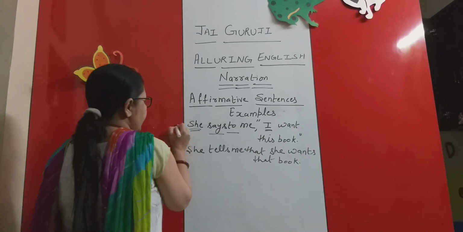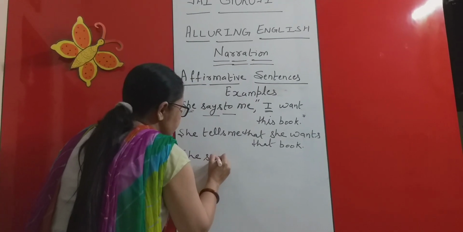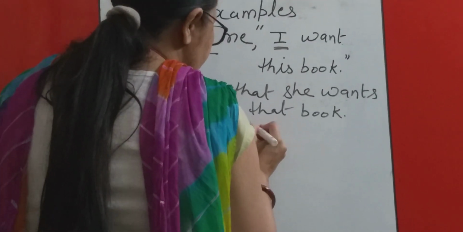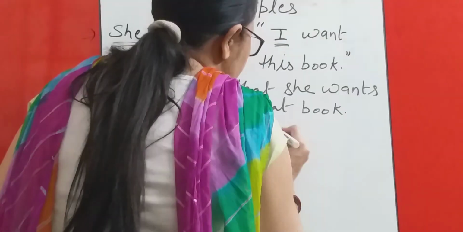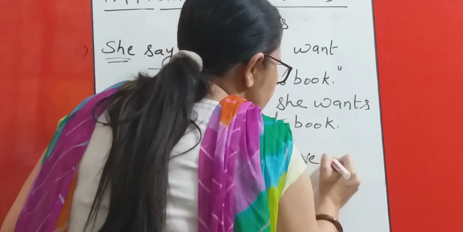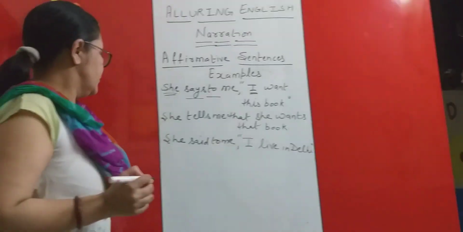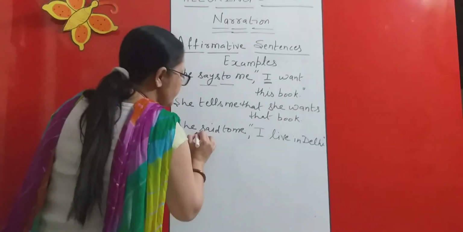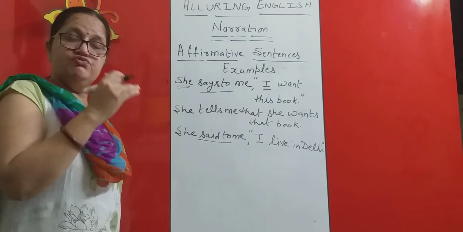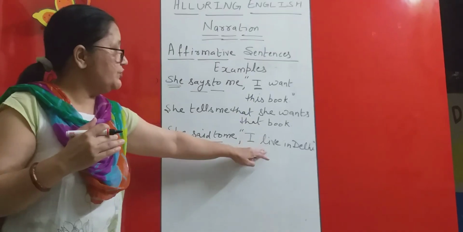Let me give you one more example here. She said to me, inverted commas, I live in Delhi. Now students, just see the sentence. Reporting verb is in past tense. So if reporting verb is in past tense, we are supposed to do various changes. But here I am not doing any sort of change in the reported speech.